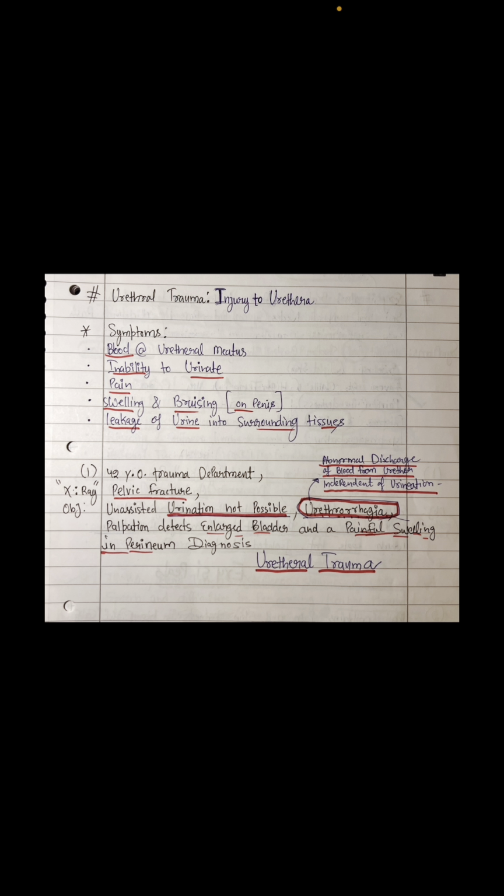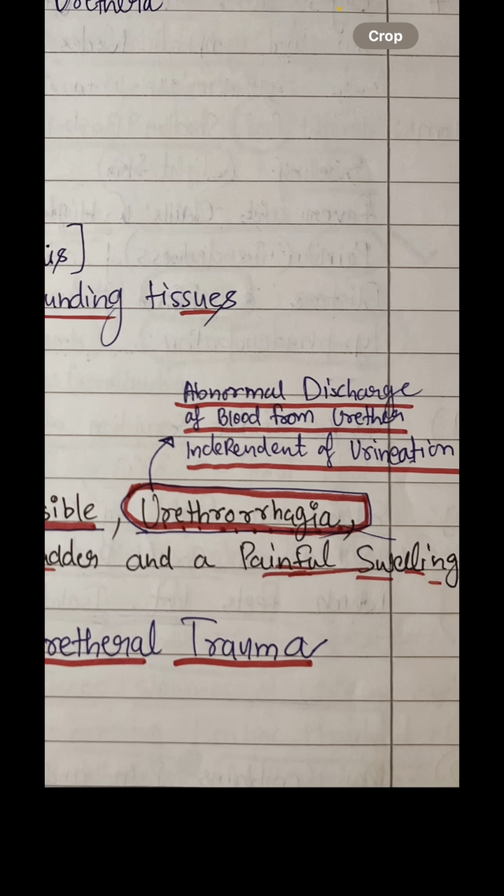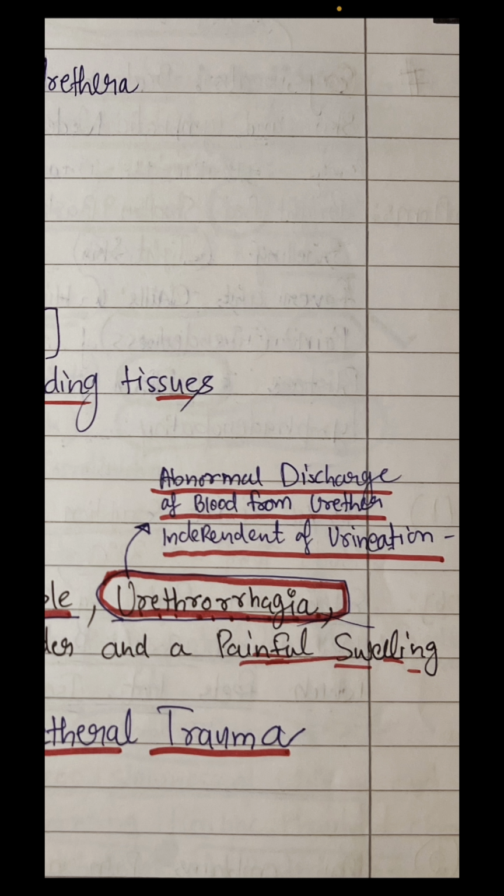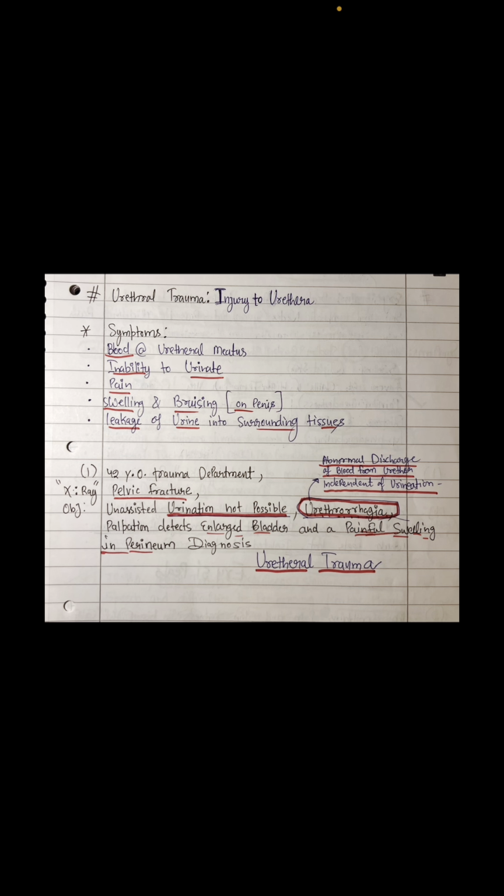So let's see the patient complaint. A 42-year-old patient was delivered to the trauma department. X-ray shows pelvic fractures. Objectively, urination is not possible. Sir, why is it not possible? Sir, because trauma got there. One thing it says is urethrorrhagia, which is abnormal discharge of blood from the urethra, independent of urination.